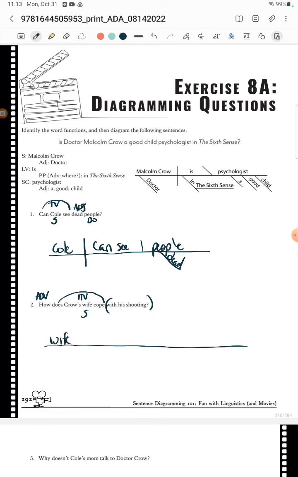We have the wife. We have Crow's wife. And then she does cope, apparently. And then how goes here. And then what is she coping? She's coping with shooting. Shooting is a gerund. Woo. Shooting. And then it is his shooting.